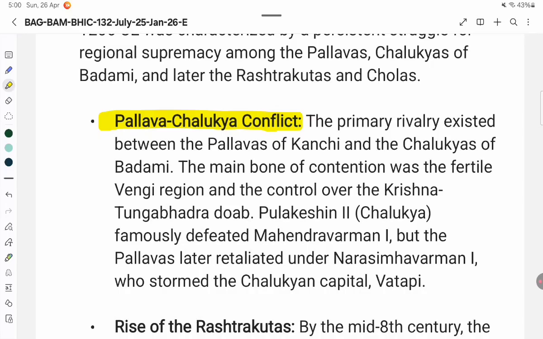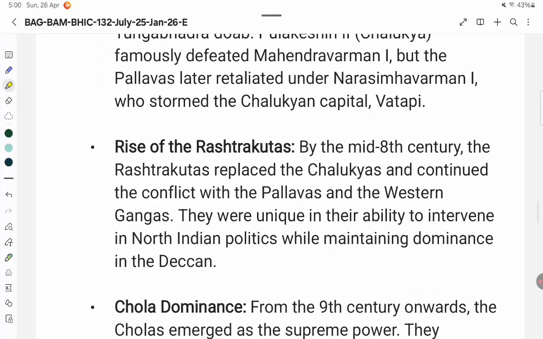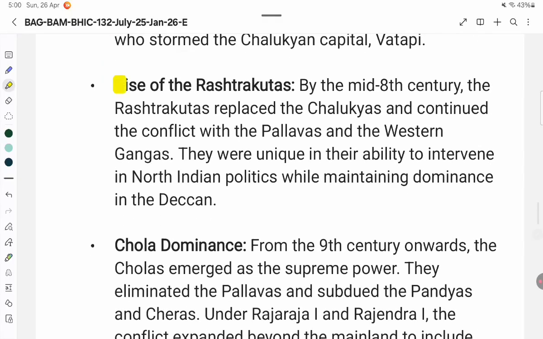By the mid-8th century, the Rashtrakutas replaced the Chalukyas and continued the conflict with the Pallavas and the Western Gangas. They were unique in their ability to intervene in North Indian politics while maintaining dominance in the Deccan. Chola dominance.